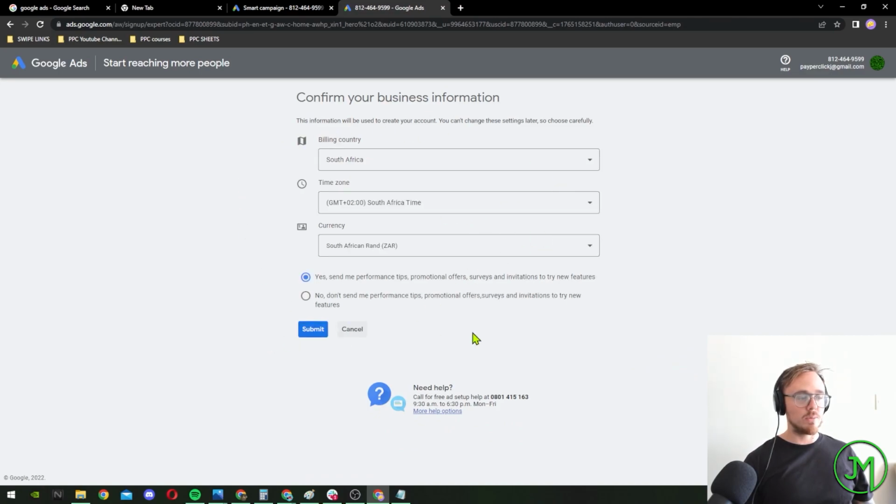Then you want to fill in your billing country. For this, let's say South Africa, the time zone. This is quite important. When you're filling in the time zone, you usually want to make sure it's correct, because it can affect ads and aspects like that. But I'll also be showing you how to create an account for all your clients. But for the purpose of this is just how to create a basic Google Ads campaign, right?